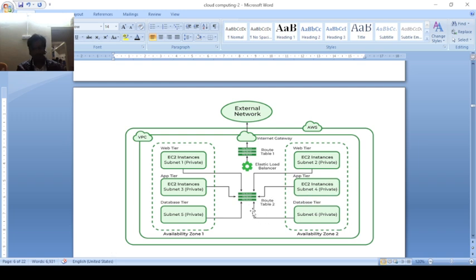The router has multiple purposes and criteria: when zone 1 is serving, otherwise zone 2, according to the router. Elastic load balancing controls the whole structure, and the zones and router are connected with external networks. This is the external structure of the internet gateway, which controls multiple networking systems. This is the structure of the Amazon cloud system.